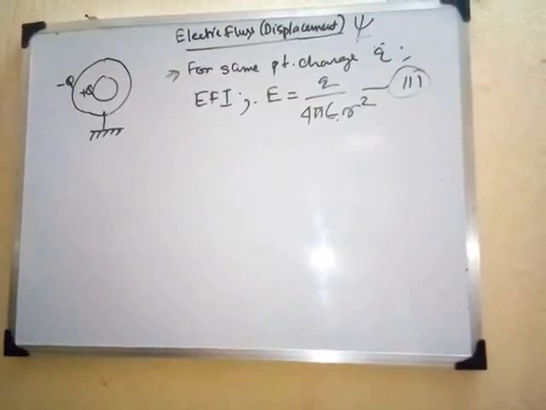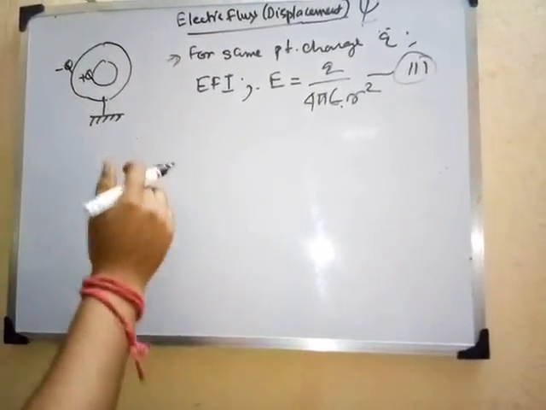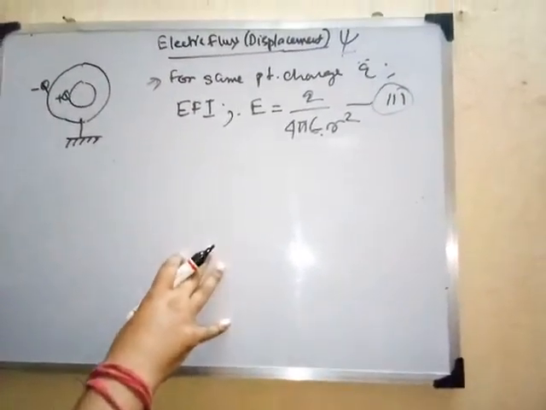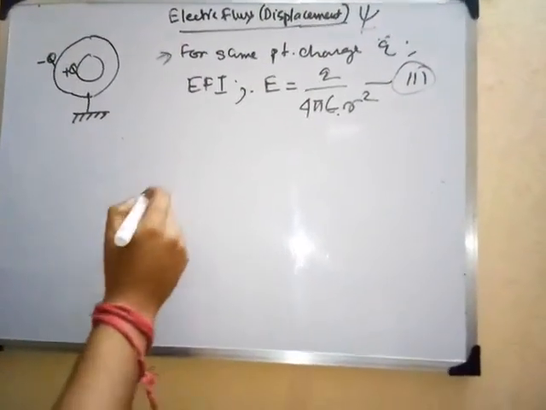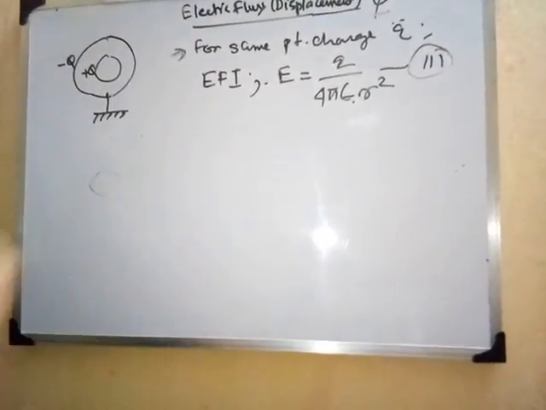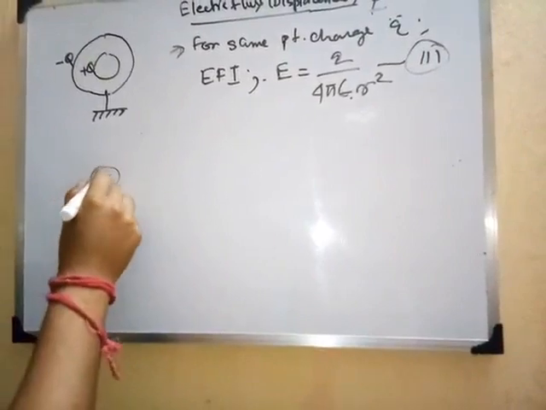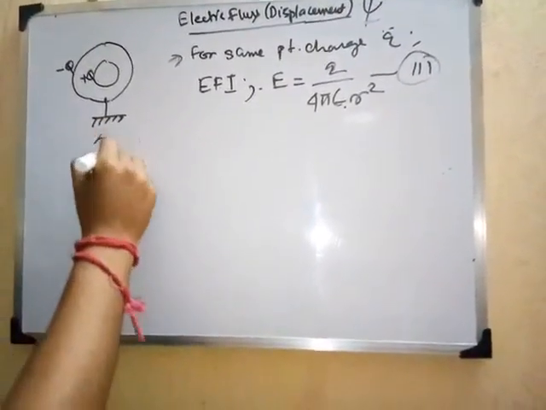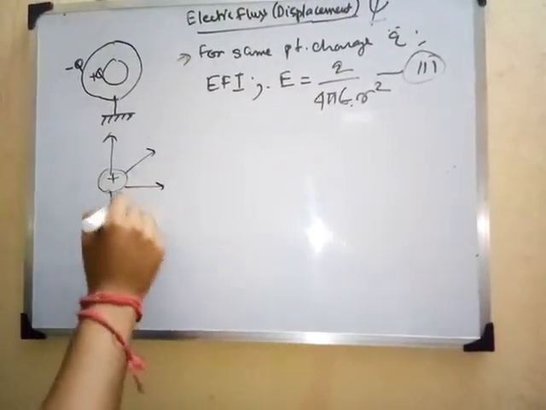So let us give a small representation of how these electric lines of force or electric flux lines are. If a positive point charge plus q is placed here, the flux lines go outward like this.